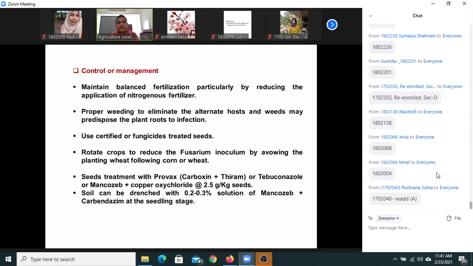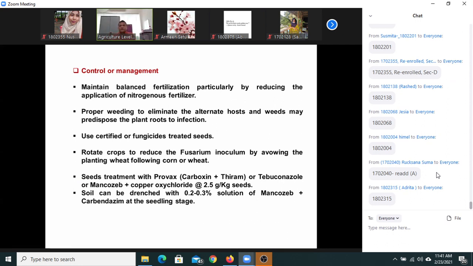Do you know how rotation works? What is the mechanism? Who can explain in one sentence the function of rotation in plant disease control? Who can say? The pathogen does not get a host when you do crop rotation.